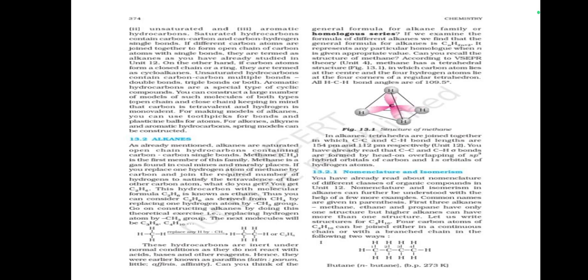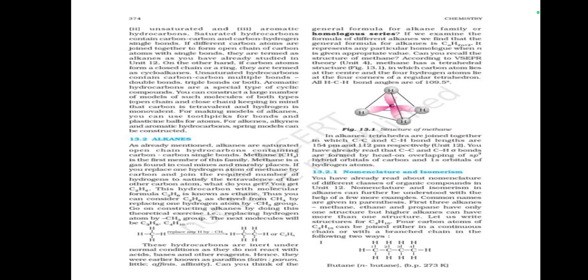You get C2H6. This hydrocarbon with molecular formula C2H6 is known as ethane. Thus, you can consider C2H6 as derived from CH4 by replacing one hydrogen atom by a CH3 group. Go on constructing alkanes by doing this theoretical exercise, that is, replacing a hydrogen atom by a CH3 group. The next molecules will be C3H8, C4H10.